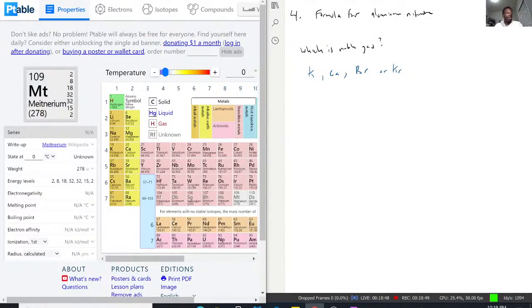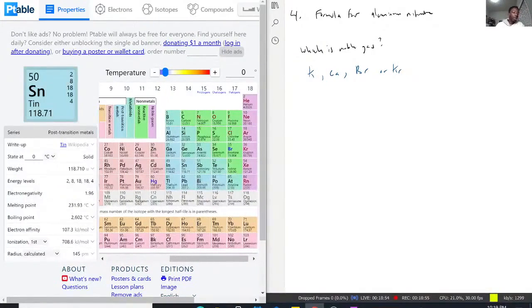Calcium, second column, is known as an alkaline earth metal. Then we have bromine, on column 17, which is also known as the halogens. And as the last one, we have krypton, which, funnily enough, as our periodic table says, is a noble gas.